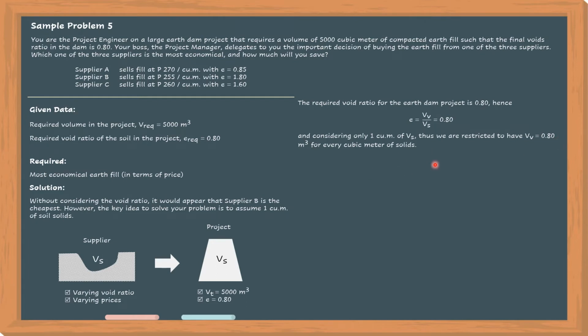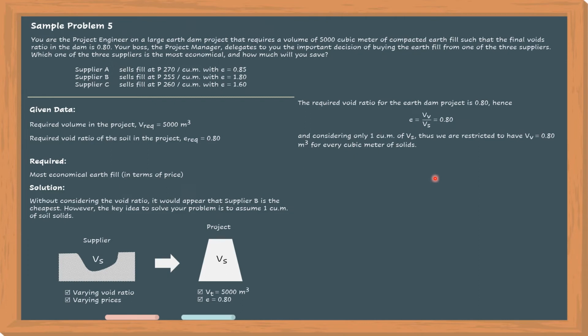So, ibig sabihin nun, kung meron tayong 1.80 na total volume of the soil, yung 0.80 cubic meter niyan is void. Tapos yung 1 cubic meter niyan, yun yung volume of solid. Okay, so ibig sabihin nun, we have to obtain 1.8 cubic meter of moist soil para ma-achieve natin ang restriction ni project na dapat meron tayong void ratio na 0.80.